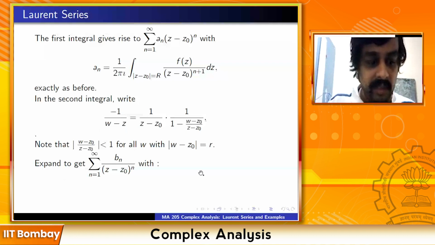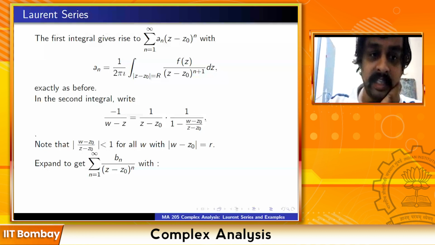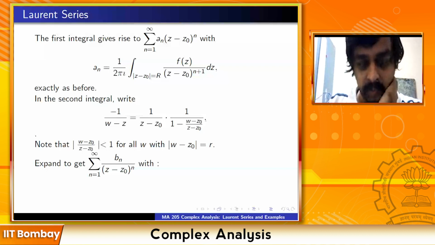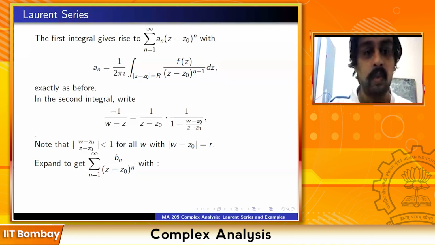And the advantage of doing this is that now in this region, mod of (w minus z0) upon (z minus z0) is less than 1 for all w with mod of w minus z0 equal to small r. When you're integrating on the smaller circle, z is a point outside the smaller circle, a point in between the smaller circle and the bigger circle.